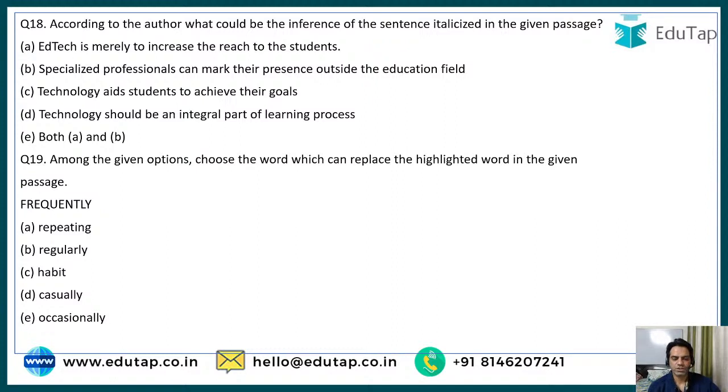According to the author, what could be the inference of the sentence italicized in the given passage? EdTech is merely to increase the reach of the students. Specialized professionals can mark their presence outside the education field. Technology aids students to achieve their goals. Technology should be an integral part of the learning process. See, I could not find any italicized part, so let's leave out this question. Okay, let's leave question number 18, but I'm sure that you would be able to find the correct answer here.